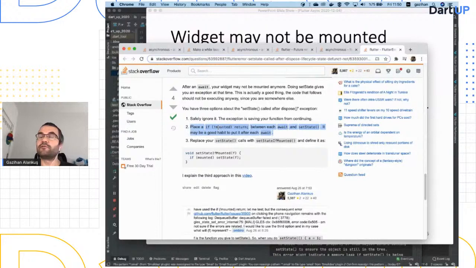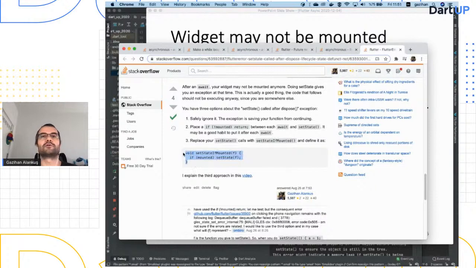Or, if you really don't want to see any exceptions, you can place an if not mounted return between each await and set state, because after the await, the user can go away. Between the await and set state, place an if not mounted return. Or even easier, because this is a chore, just create a set state if mounted function, do find replace in your code, and call set state if mounted instead of set state.